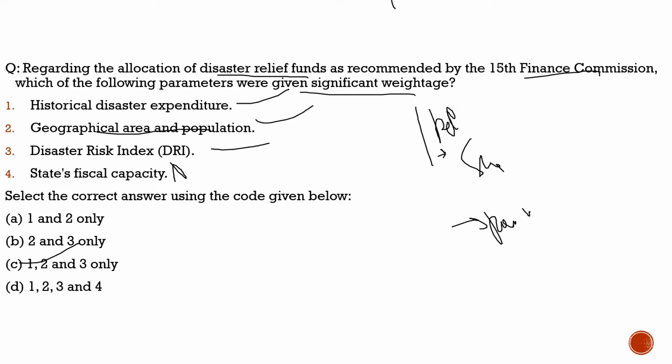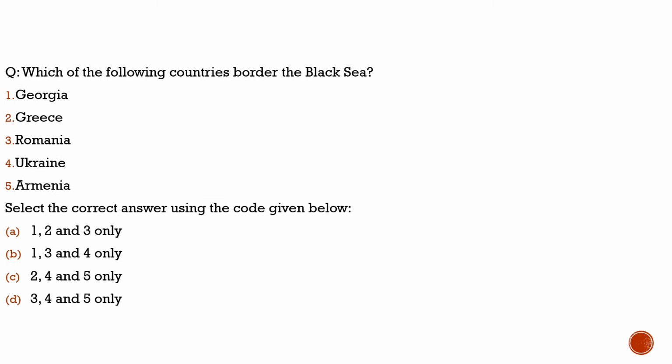Now let's move to another slide and see what question we had brought there. Well, here the question is with respect to the Black Sea. Why is it in news? Because there is negotiation going on between Ukraine and Russia. Earlier we had this Black Sea grain deal, under which any cargo ship containing grains from or towards the Ukraine would not be attacked.